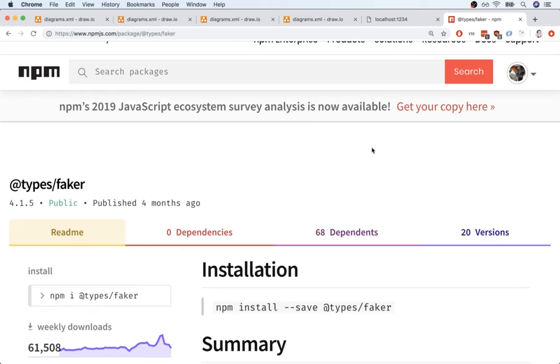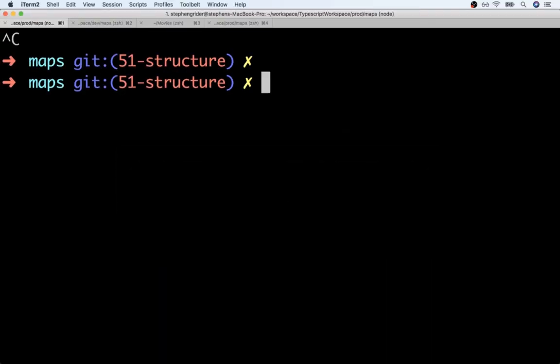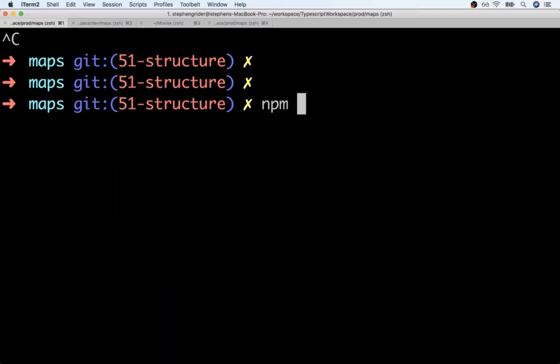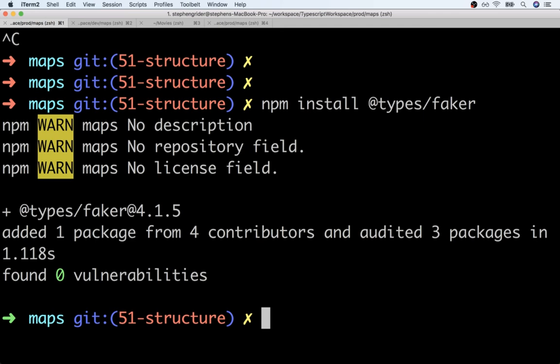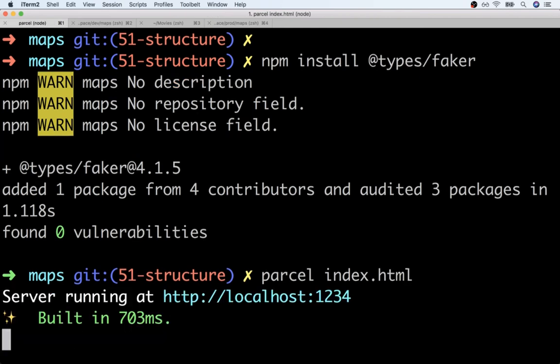Once again, to fix up this whole big issue, all we have to do is install that type definition file for Faker. So I'm going to flip back over to my terminal one more time. I'm going to do an npm install @types/faker. These files are always extremely small because there's just a little bit of code to describe the different types inside that library. Once it is installed, we can then start back up parcel once more with parcel index.html.